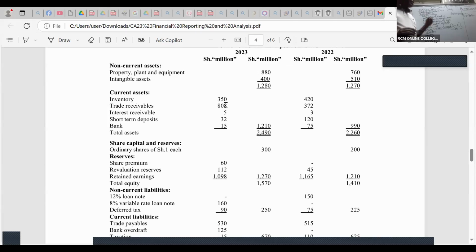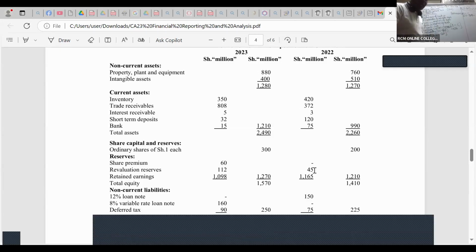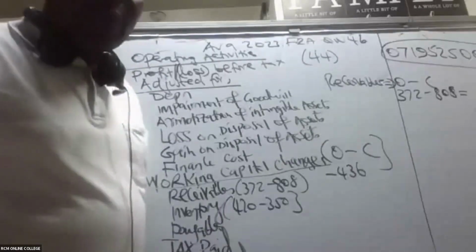After that, ladies and gentlemen, let's target the inventory. Inventory is still under current assets. You can see the opening is for 2022 and the closing is here, 2023. So for inventory it is supposed to be 420 minus 350. This of course was 372 minus 808, and for inventory it's 420 minus 350. Are you able to give me this change? Is there somebody who is able to give me this change?